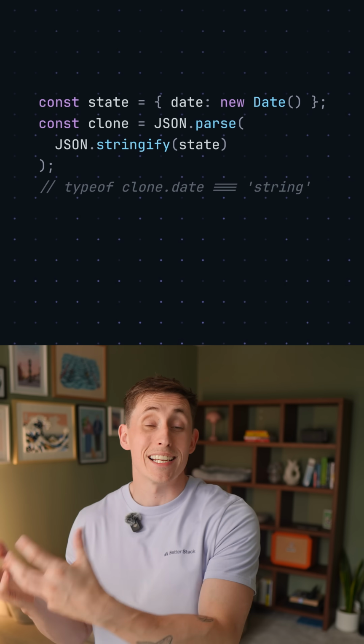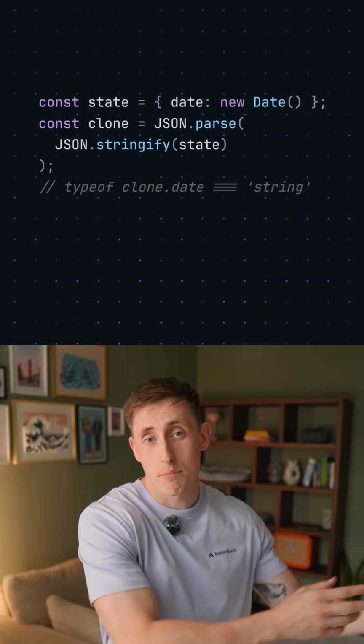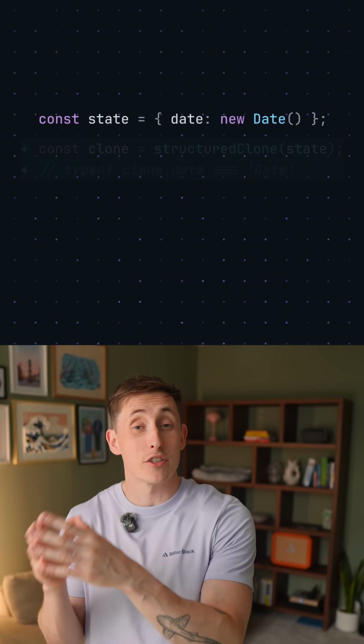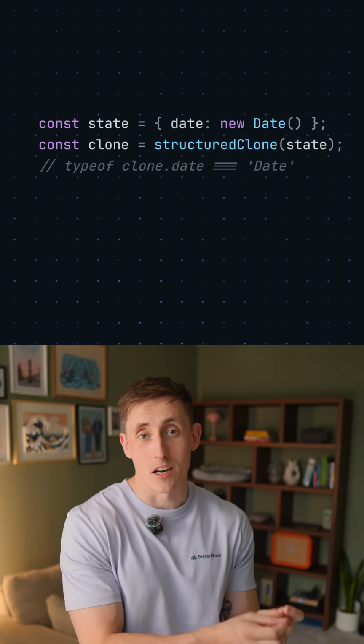Fourth is cloning objects. When most people want to clone an object, they reach for JSON parse wrapping JSON stringify. But this turns dates into strings and turns maps into empty objects. Instead, try the built-in structuredClone to maintain proper types when cloning.